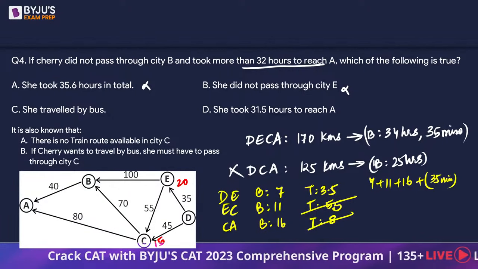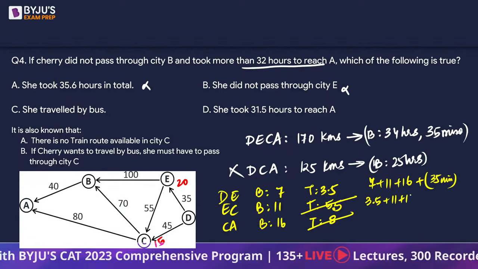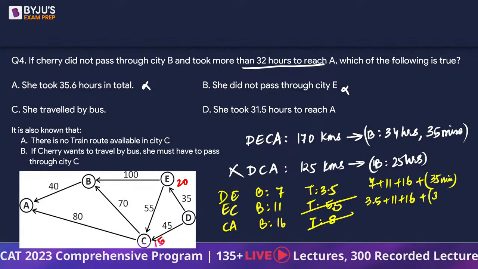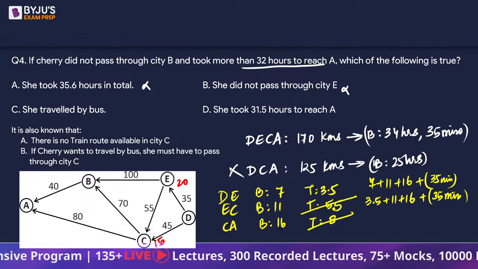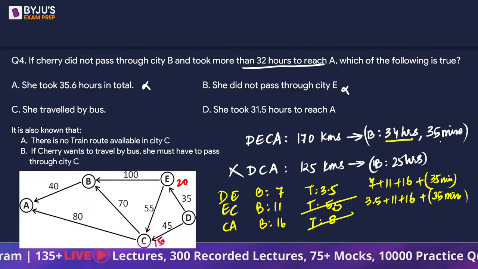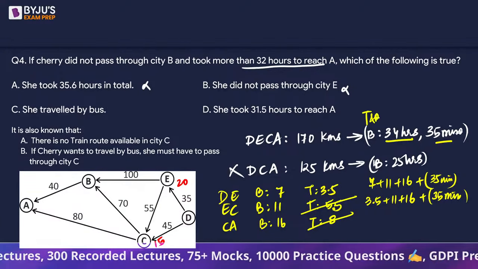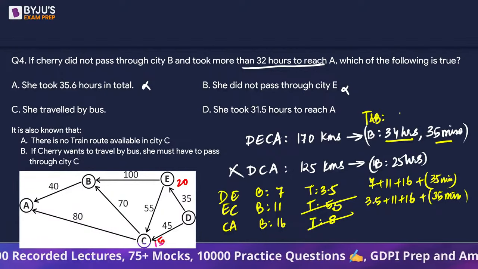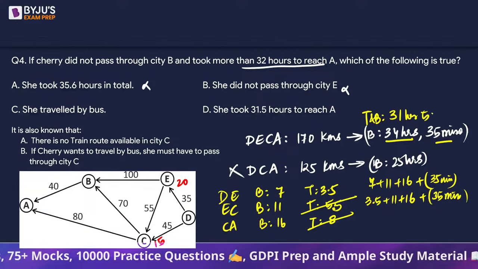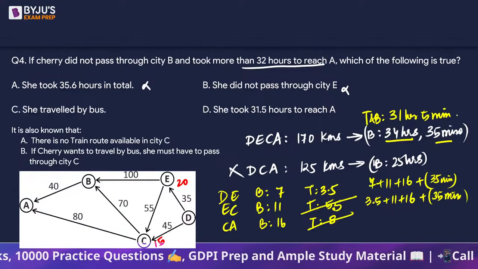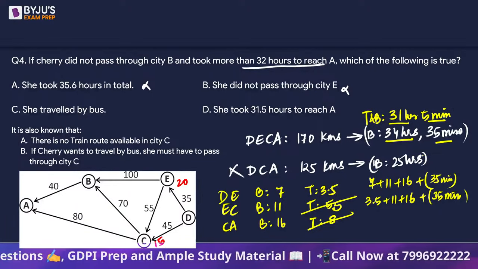So this will result in 3.5 plus 11 plus 16 plus those 35 minutes that doesn't move, right? 7 plus 11 plus 16 is 34 hours and 35 minutes. Or the second possibility is that train and bus combination, it will be 3.5 hours less. So this is going to be 31 hours and 5 minutes, right? So this can be one timing.